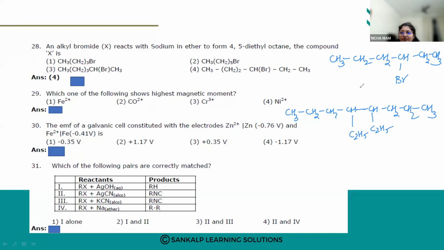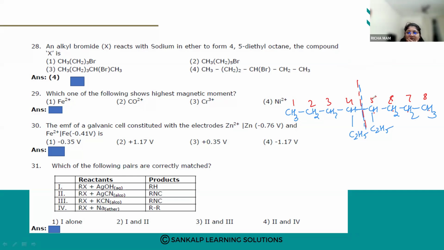If I break this compound here, it is a symmetrical compound, right? 8 carbons, 1, 2, 3, 4, 5, 6, 7, and 8. At the fourth and fifth positions I have ethyl groups. So at 4, I'll cut it from here. So what is this compound?